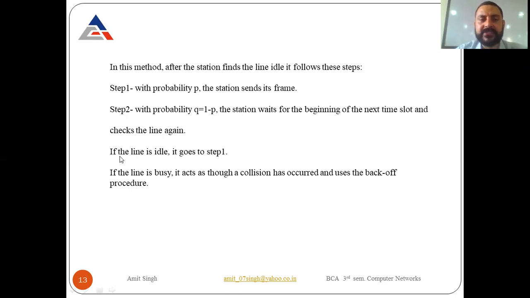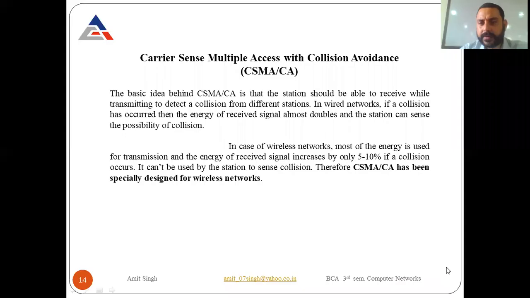Then again, if the line is idle, it goes to step 1. If again it finds the line idle, it goes to step 1. But in step 1, again it sends with the probability P and the station can send its frame. So if the line is busy, it acts as though a collision occurred and uses the backoff procedure here. So this is all about the persistence method.